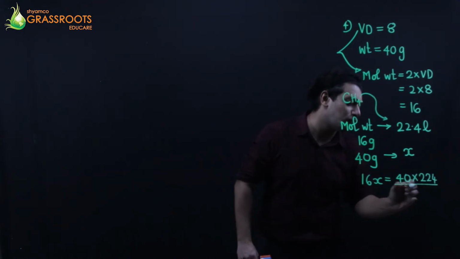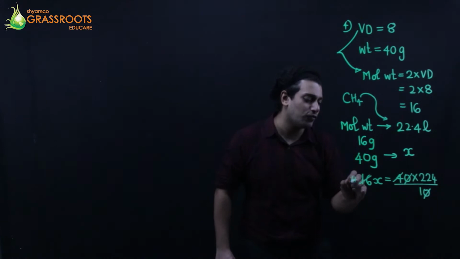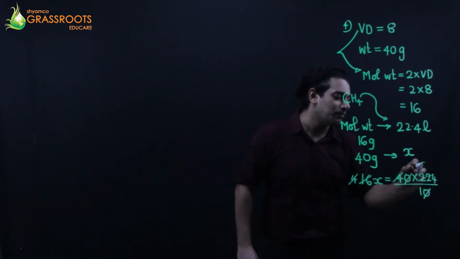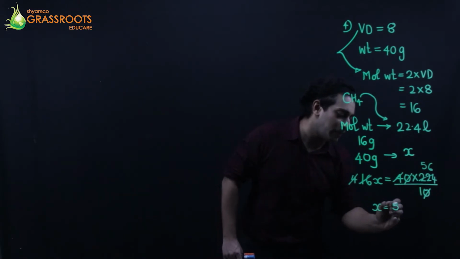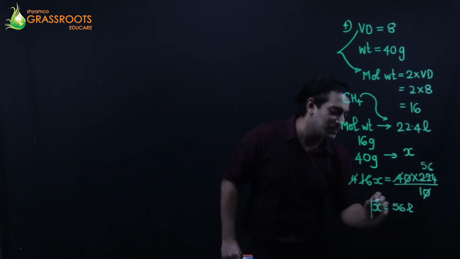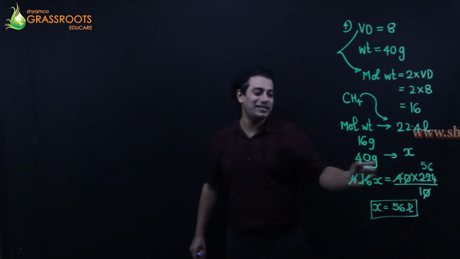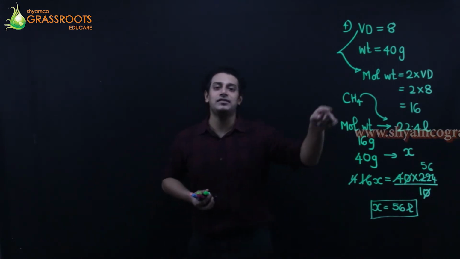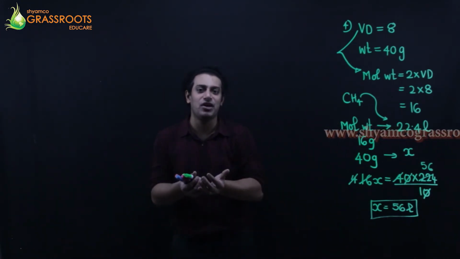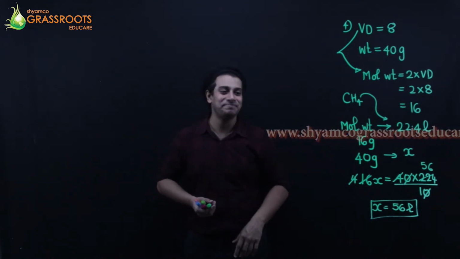You can write 224 upon 10. The shift of decimal, 4 ones are 4, 4 fours are 16, 4 fives are 20, 4 sixes are 24. So it occupies 56 liters. Normal calculation, 0 cut and side cut with a table of 4. So can I say that CH4 का 40 grams will occupy a volume of 56 liters.